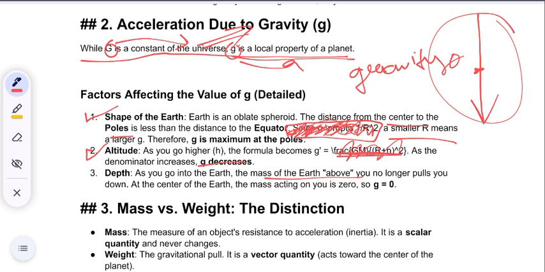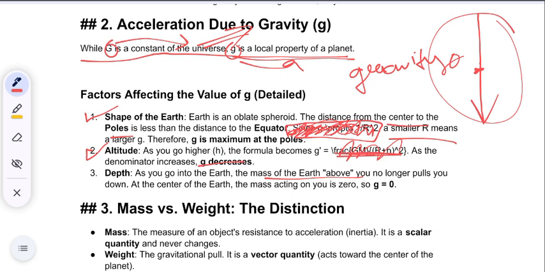If not, then I am explaining again in short form. The shape of earth is a spheroid. The distance from the center to the pole is less than the distance from the center to the equator. The equator is an imaginary line which passes through the continents and countries. You might have studied this in geography.